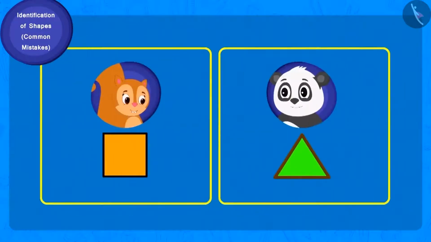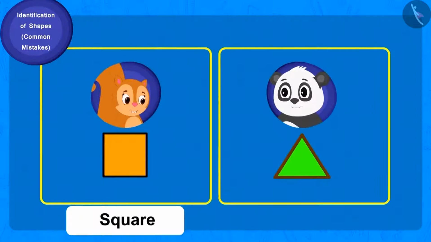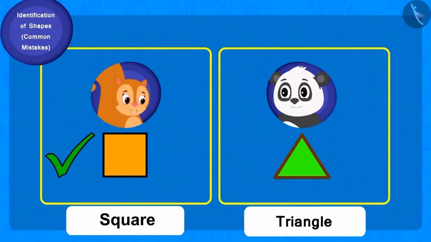Yes. So whose answer is correct? Yes, Chanda's answer. Square is absolutely correct. And Golu's answer, triangle, is incorrect.